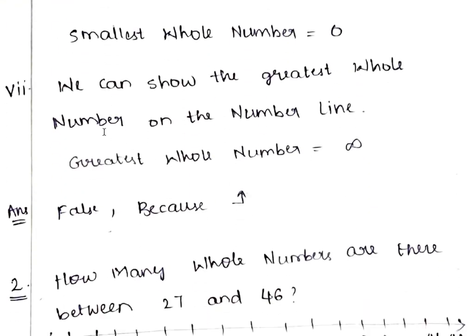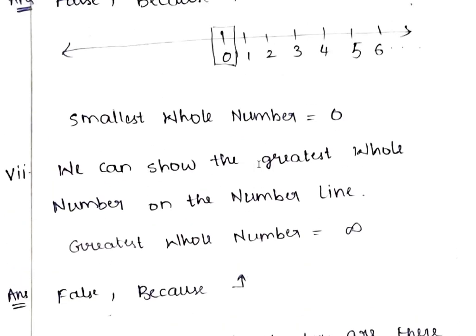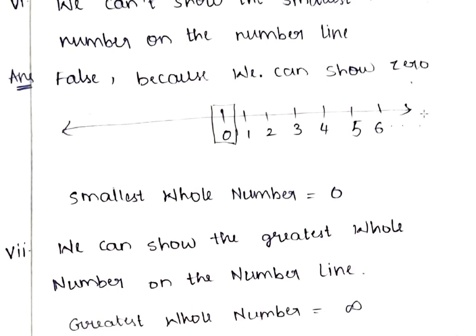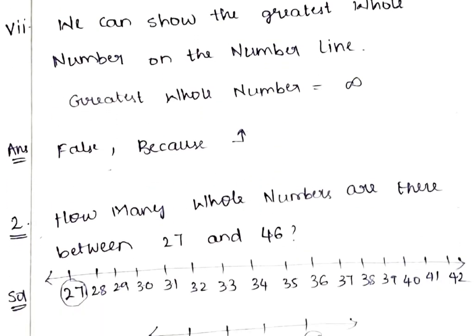And the seventh bit is: we can show the greatest whole number on the number line. We cannot show the greatest whole number on the number line, because the numbers go on. Starting from 0, the numbers go on up to infinity. We couldn't say which is the greatest whole number.